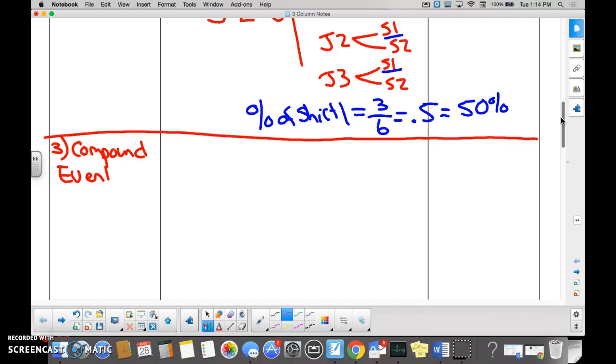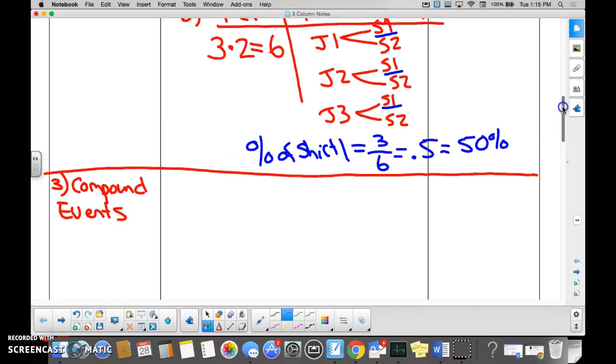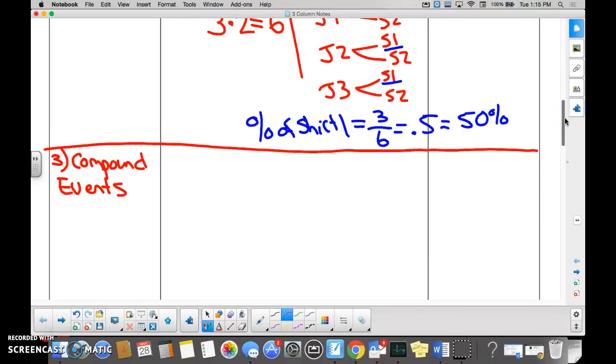What does the word compound mean, you guys? More than one. So compound events would be more than one event happening. Okay? And then you can take compound events and split them into 2 different categories. What would be one? Compound events we can split into 2 different categories. One would be independent events.